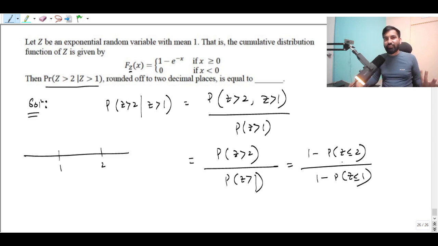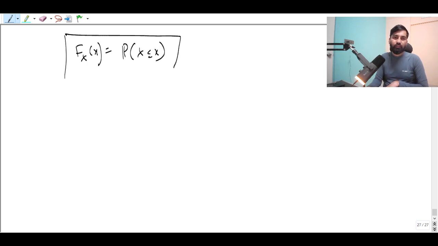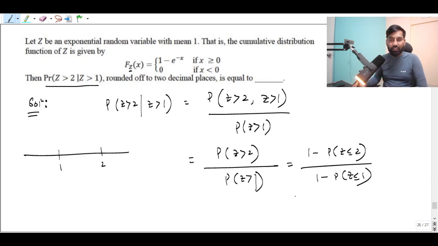Now you know the definition. What is the definition of the cumulative distribution function? That is F of x, it is directly defined as the probability that X is less than small x. So you have already been given this distribution in the question, so you don't have to worry about that. You can directly put here 1 minus, 1 minus, right?